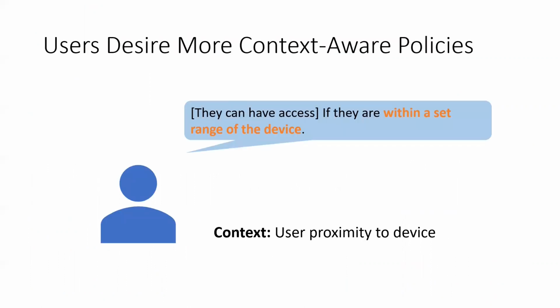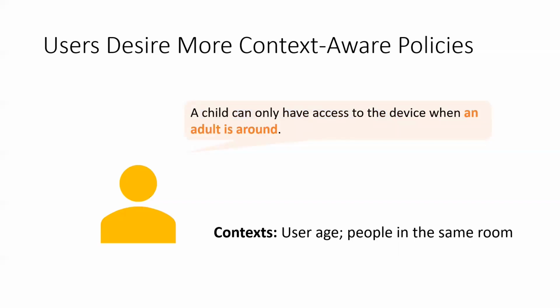However, in a user study we published at USENIX Security 2018, we found that users desire more fine-grained and more context-aware access control policies. For example, one participant wanted the user to have access to a resource only if the user is within a set range of the device. The necessary context is that a user is physically near a device. Another participant wanted their child to have access to a device only when an adult is around. Here, relevant contexts involve users' ages as well as people around the user.